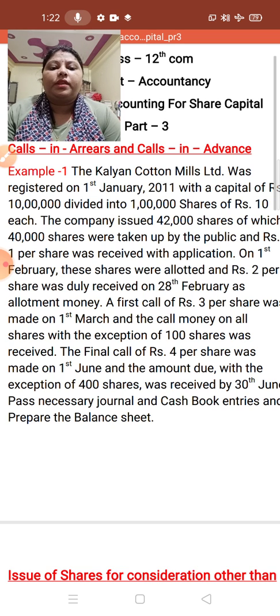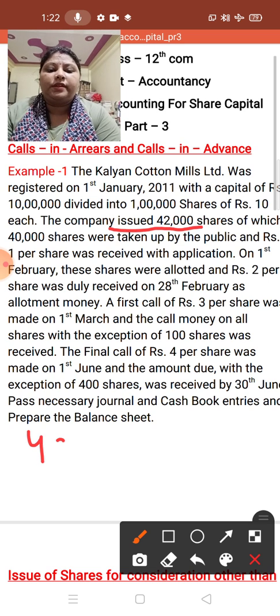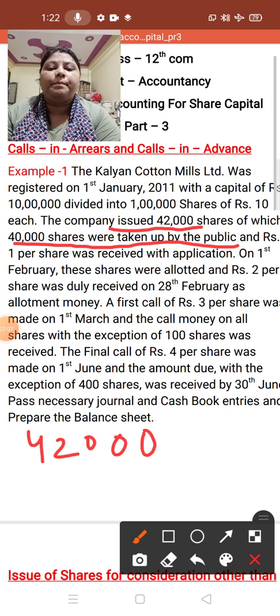Pass necessary journal entries and cash book entries and prepare balance sheet. So children, first of all, this is the question of Kalyan Cotton Mills. In this, the number of shares issued is 42,000. Out of 42,000, 40,000 shares were taken up by the public.